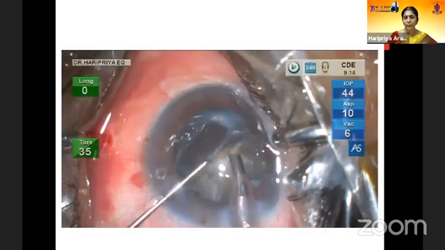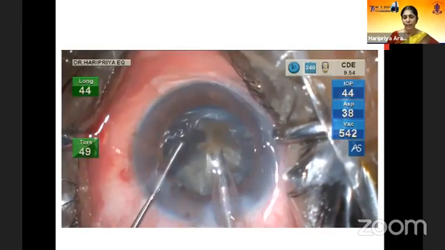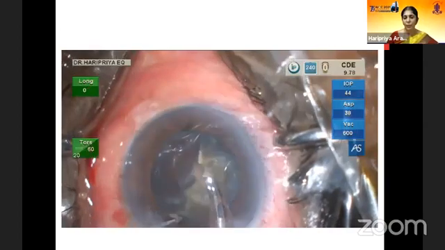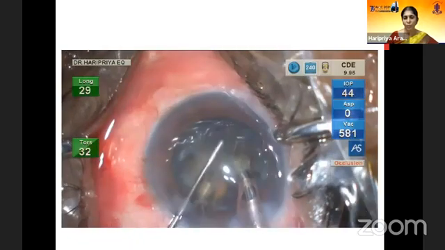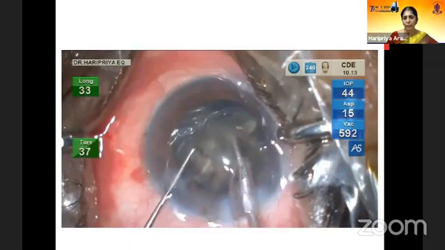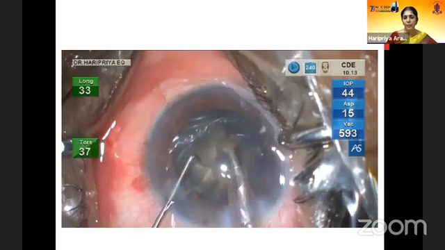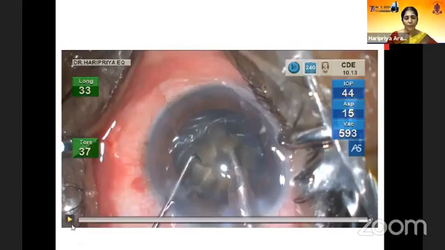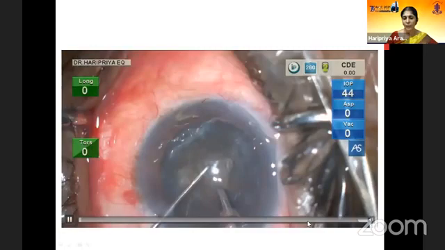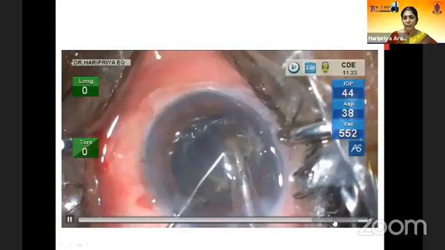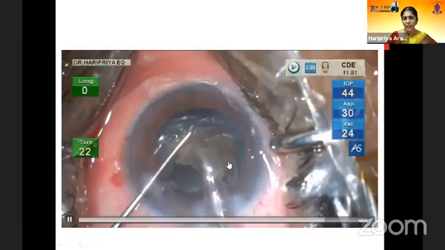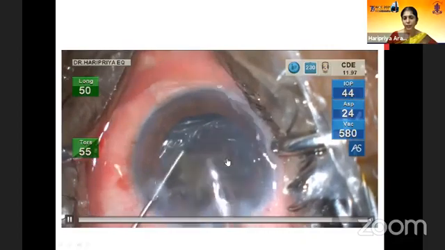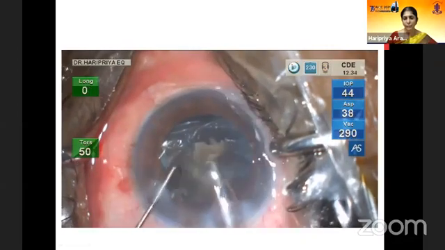And I think with the pandemic, many of us have seen many more hard cataracts, mature cataracts in our practice. This has become much more common than it was in the past, and it's now part of a routine case. When you have better technology at your disposal, it makes your procedure that much easier to perform. I think for some reason the video is not playing up to the very end, but this probably just shows that the CD in this case was about 15, which is again quite acceptable for a cataract of this density.